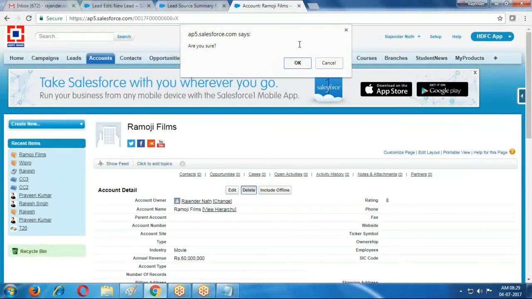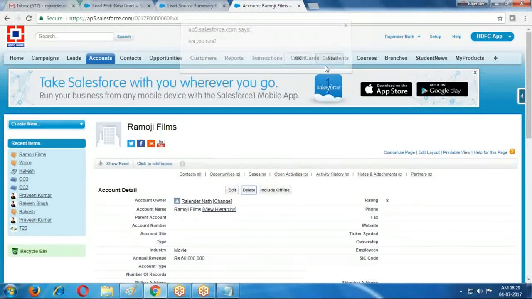In such cases we use JavaScript. If I click OK, it deletes; if I click Cancel, it cannot delete the record.